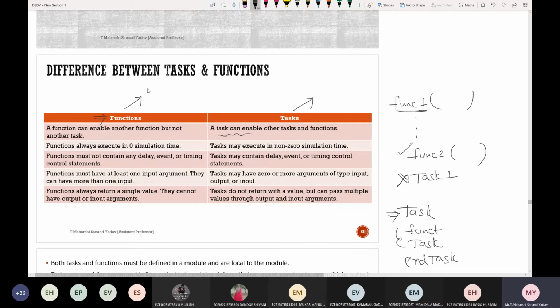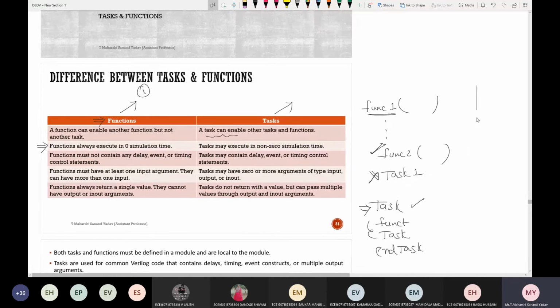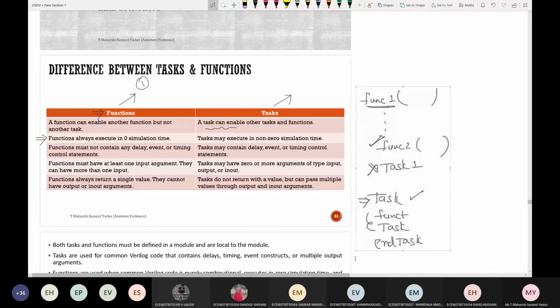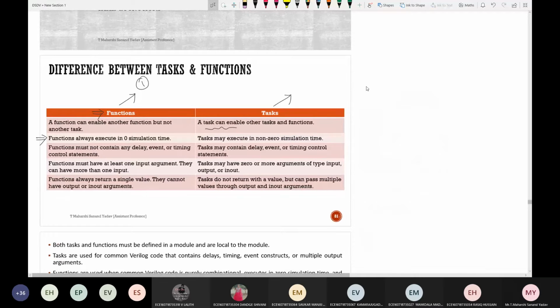So we have covered 2 points. First is using the keyword, and second is that within a function there can be another function, whereas in case of task there can be a function as well as a task. Next, functions always execute at 0 nanoseconds of time. The same concept we have seen under parallel blocks and sequential blocks. Can anyone tell me what is parallel block and what is sequential block? Difference?